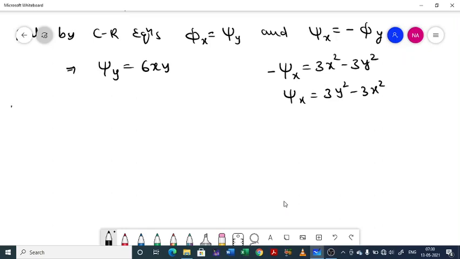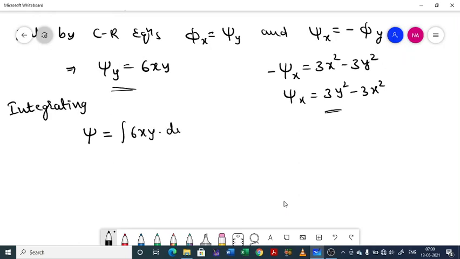Now integrating. This we have to integrate with respect to y, and here we need to integrate with respect to x. We will be getting, integrating with respect to y, psi equal to integral 6xy dy plus f of x, and here psi will be integral of 3y square minus 3x square times dx plus g of y.